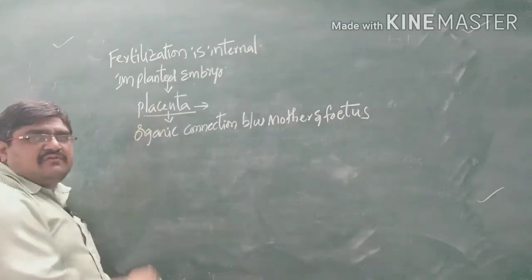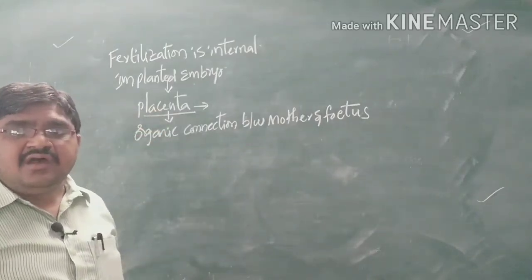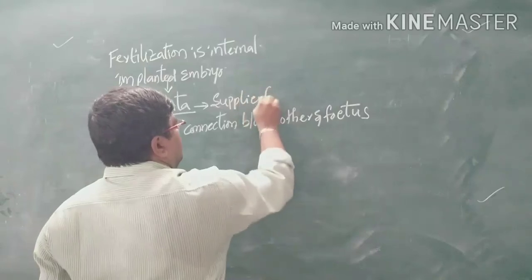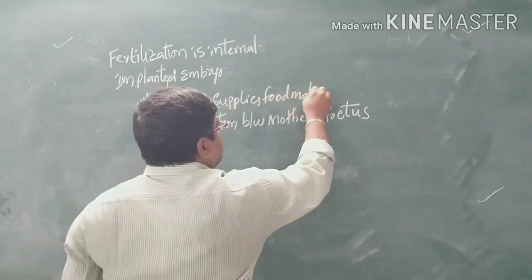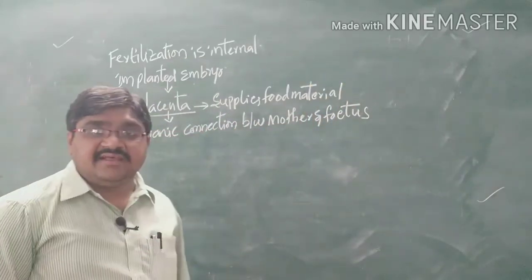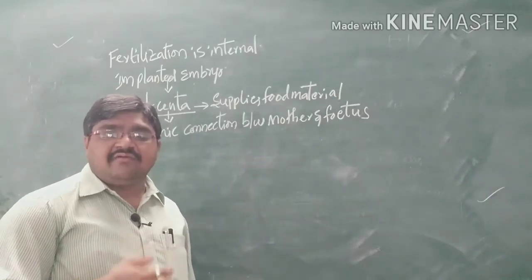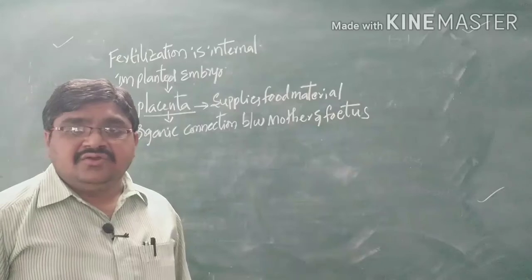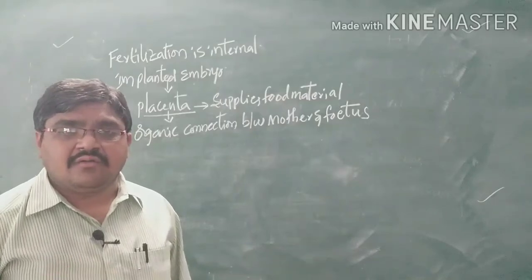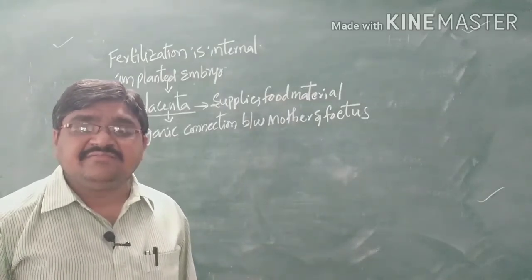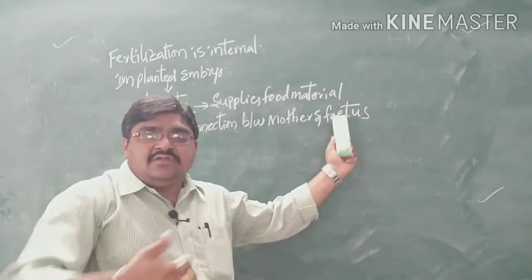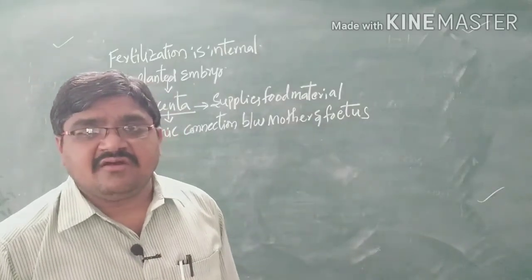The placenta supplies food materials. Not only that, it exchanges gases, nutrients and oxygen, and transports hormones. It also collects the waste materials produced in the fetus, which are carried outside through the mother's kidneys and eliminated from the body.